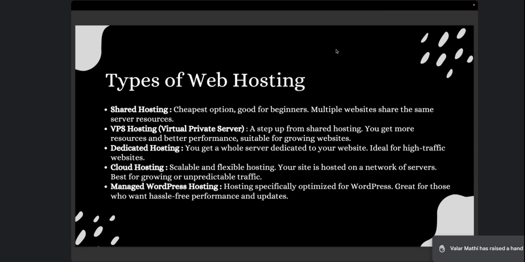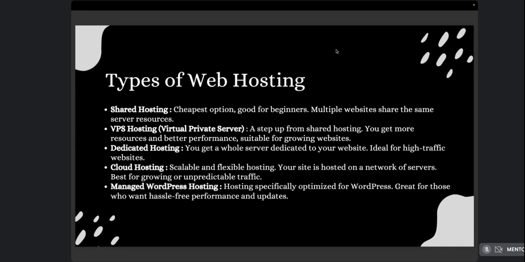So who are the people who prefer shared hosting? Again, if you are looking for a cheaper option, and also if you are an agency or a freelancing digital marketer who wants to host multiple websites, all you have to do is purchase a shared hosting, and whatever clients you get, you can just host those clients' websites in the same hosting. Again, the advantage is cost.